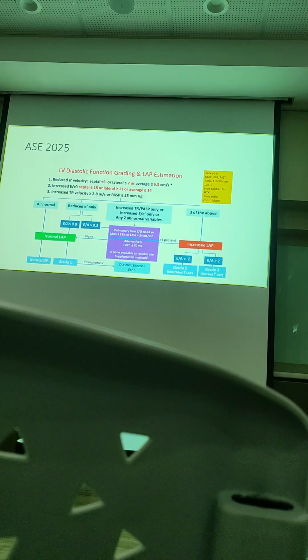If you follow the algorithm, EA 1 and 2 automatically grade 3, betul? Betul kan? Okay, so these are important. And then at least usually the LA size will be slightly bigger. That's why if you measure their LAVI, they always be big. So are they having diastolic dysfunction? Only one parameter is not considered. Okay?